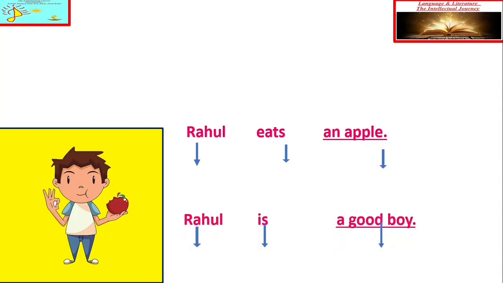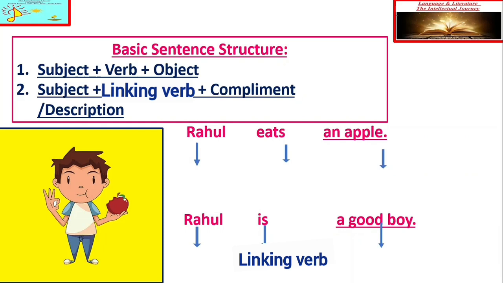Can you understand the difference between these two sentence structures? Yes, in the first sentence I have used a verb that is eats, and in the next sentence I have used is, linking verb. So in these two sentence structures, the basic difference is that in the first sentence we are talking about an action which is done by this Rahul, and in the second sentence we are describing something about Rahul, that Rahul is which kind of boy.